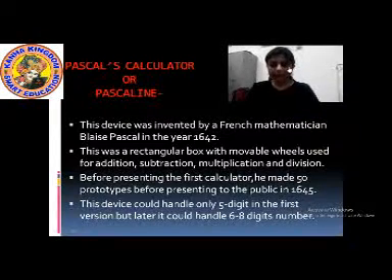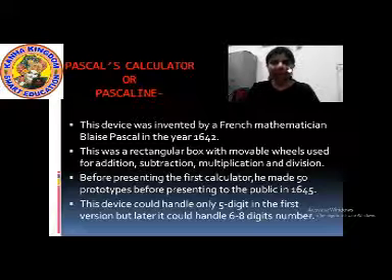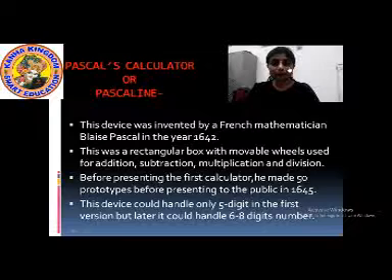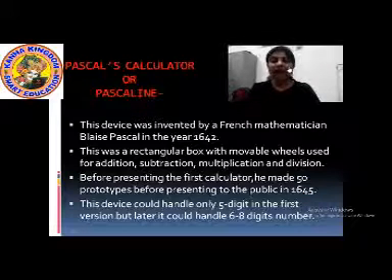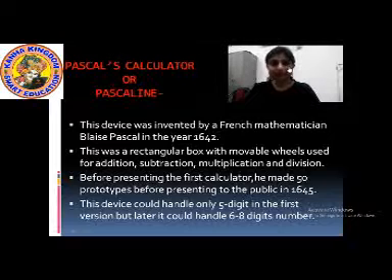Students, here comes another device, that is Pascal's calculator or Pascaline. Okay, this is another computing device of the early period. Pascal's calculator or Pascaline. P-A-S-C-A-L apostrophe S, calculator or Pascaline. P-A-S-C-A-L-I-N-E, Pascaline.